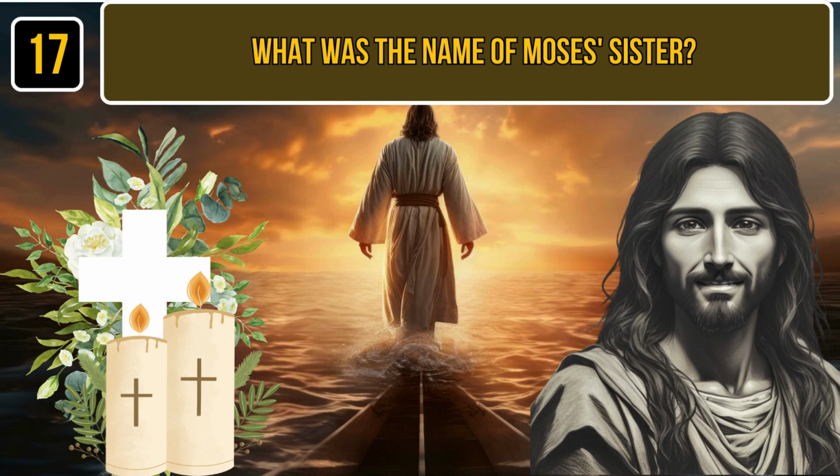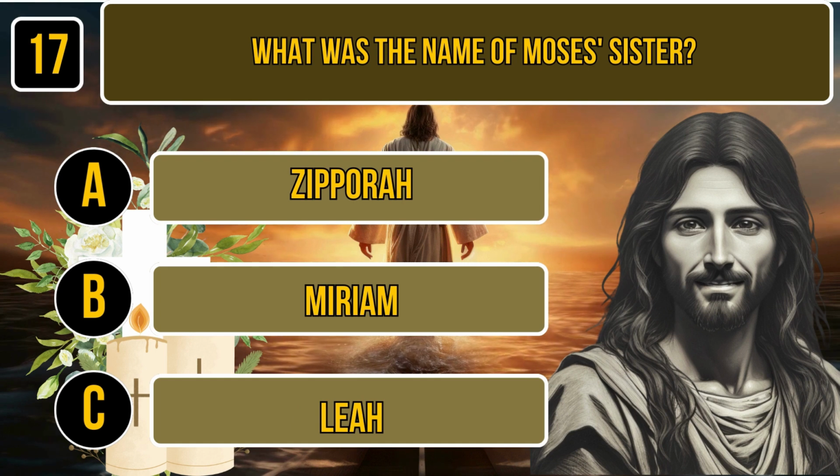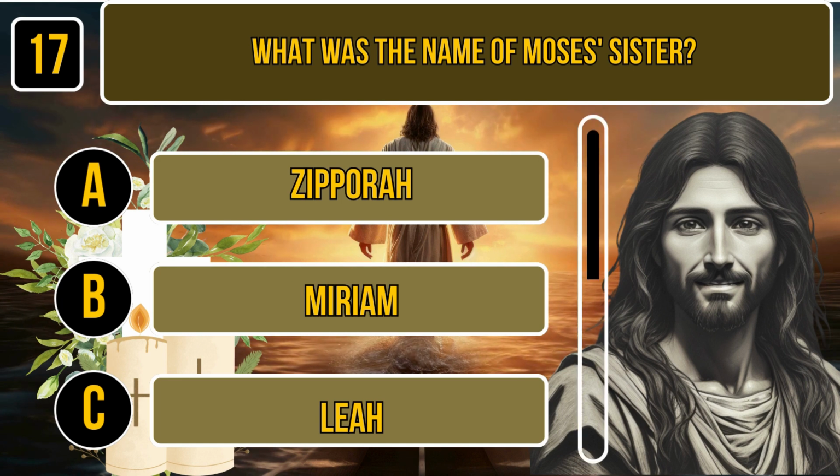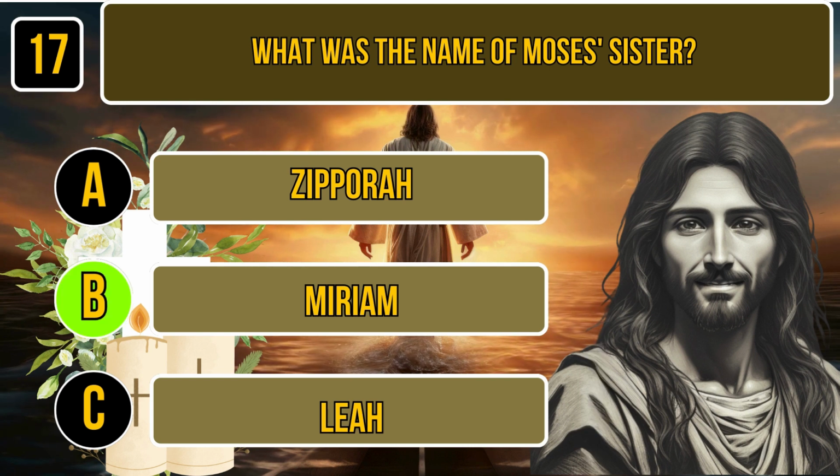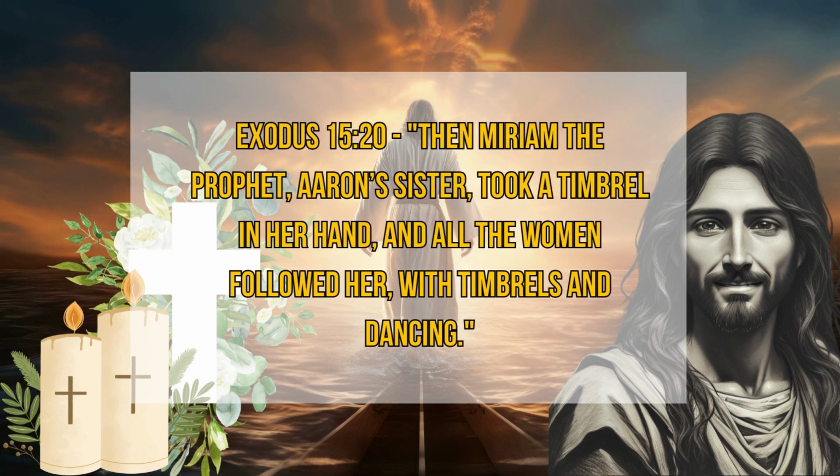Question number 17. What was the name of Moses' sister? A. Zipporah. B. Miriam. C. Leah. Time for thinking. The correct answer is Miriam. Exodus 15:20. Then Miriam the prophet, Aaron's sister, took a timbrel in her hand, and all the women followed her with timbrels and dancing.